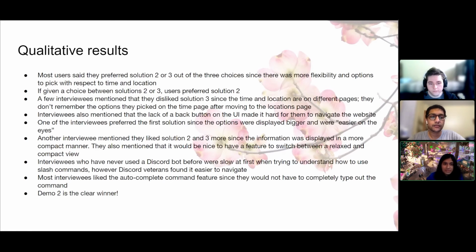As for our qualitative results, most users said that they preferred either solution 2 or 3, but once evaluating all of the feedback they gave us, we considered that they preferred solution number 2. Most interviewees disliked solution 3 given that there was not a back button to navigate to the previous page, and they disliked solution 1 given that there were fewer choices for location and time data.